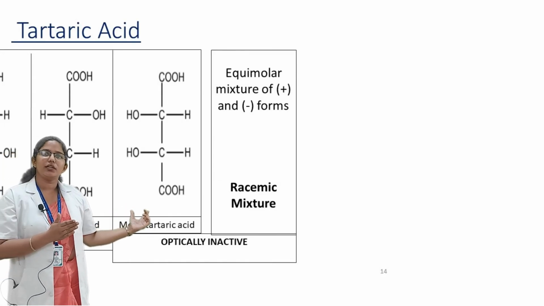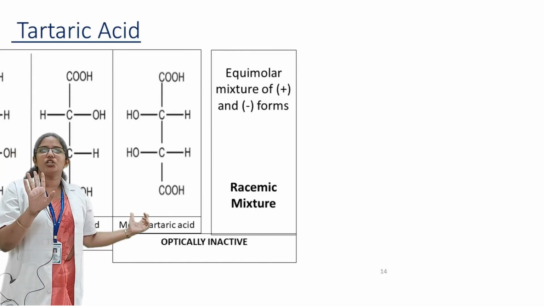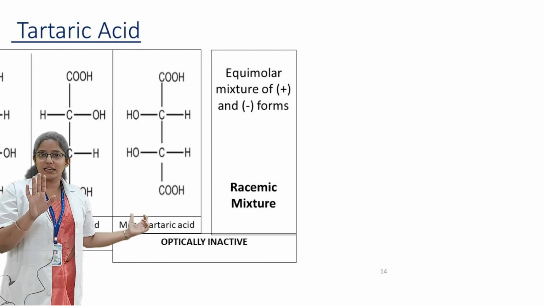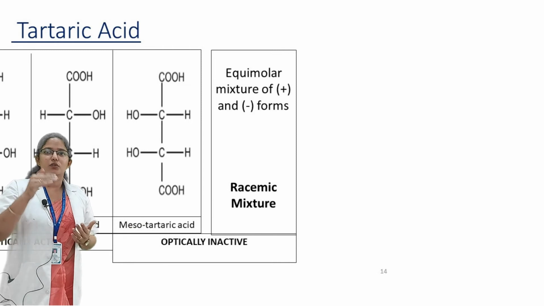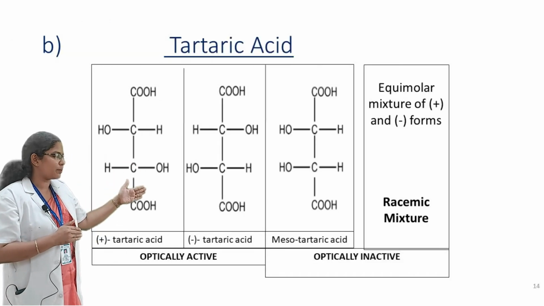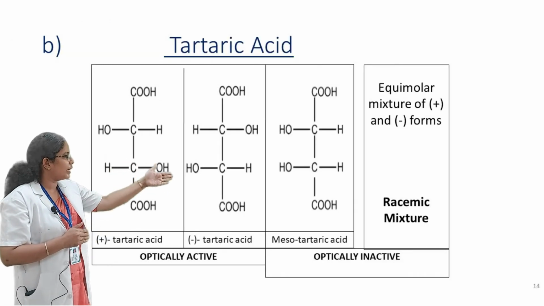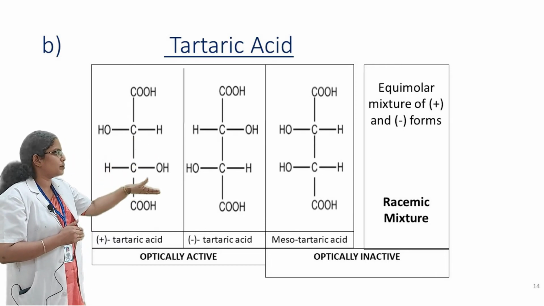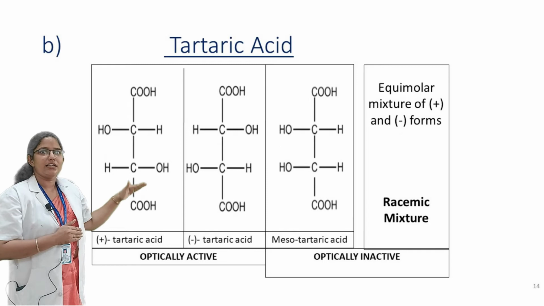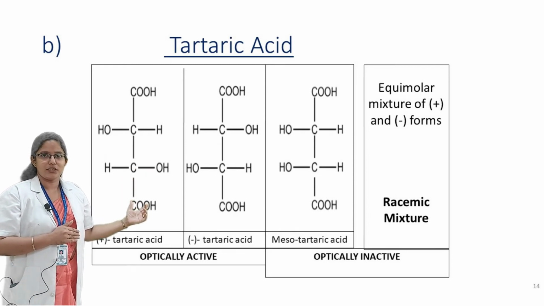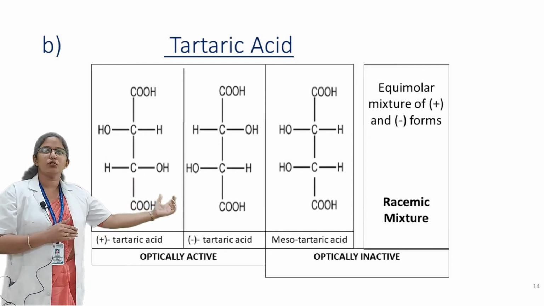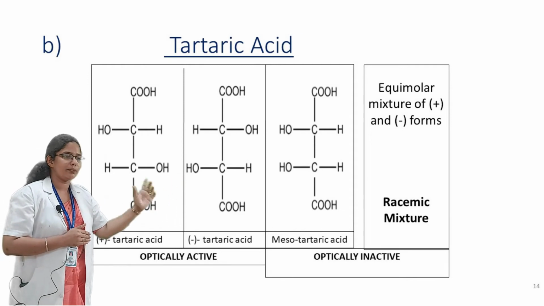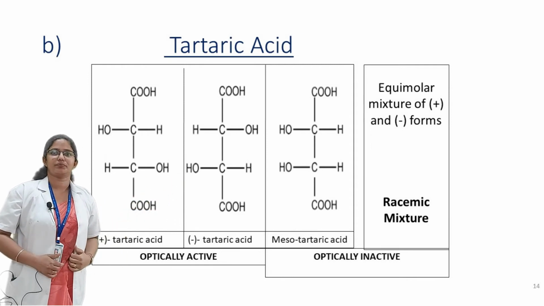In the case of meso tartaric acid, the second condition is not fulfilled, that is, it has elements of symmetry. While considering these 2 asymmetric carbon atoms, a plane can be drawn in between them. One portion gets the mirror image on the other side. So it doesn't show optical activity. It is optically inactive. The fourth form is the racemic mixture. It is an equimolar mixture of plus and minus form. It is also optically inactive in nature.